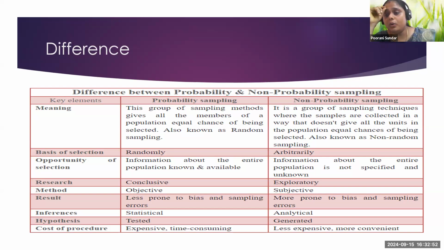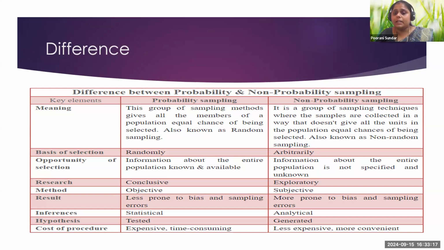Usually, when you do conclusive research, as I told you, you will have to test your hypothesis. Conclusive research is known, so to test the hypothesis, you know this is my target audience, these are the people I'm going to select. That is where probability sampling comes in, whereas non-probability sampling is completely exploratory. Whom I'm going to research, who will be my target audience, I don't know.